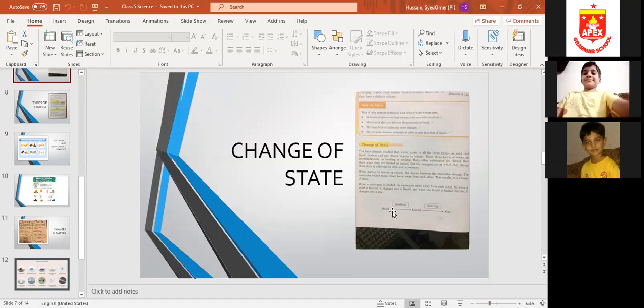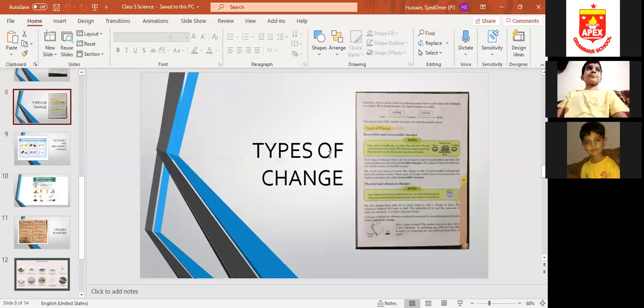Okay, now we are going to the next page. You can open types of changes. Open the next page, page number 27. Students, you have to turn your camera on while you are studying. Turn your camera on and be attentive.